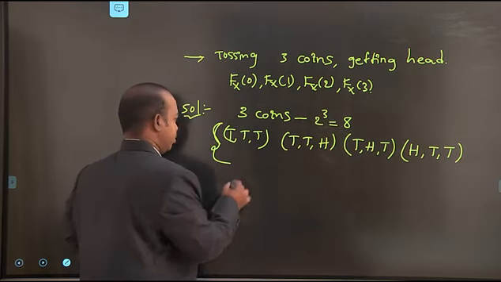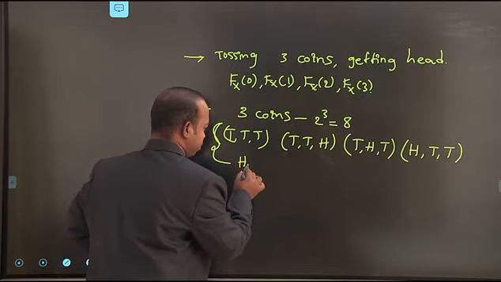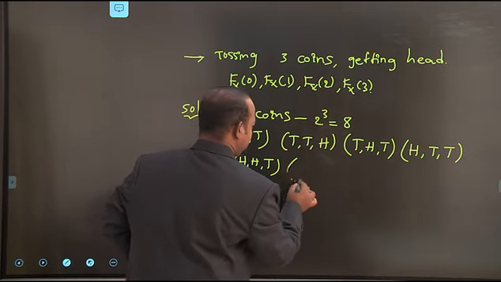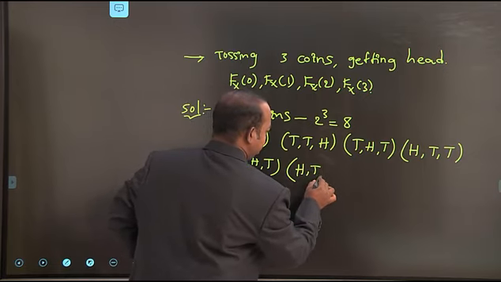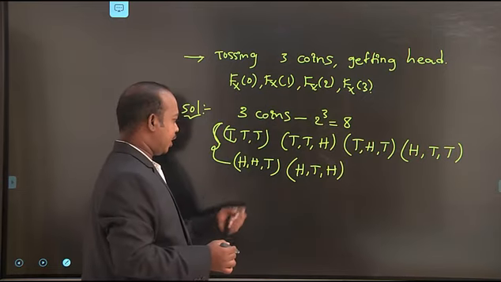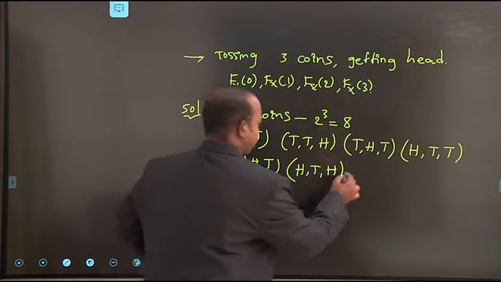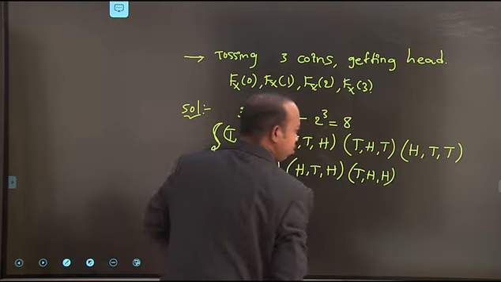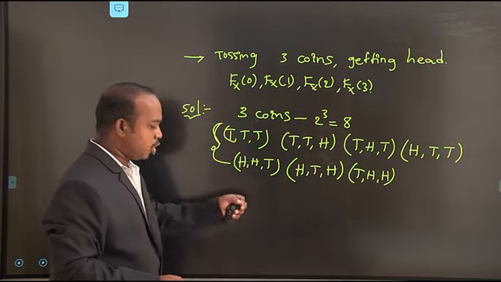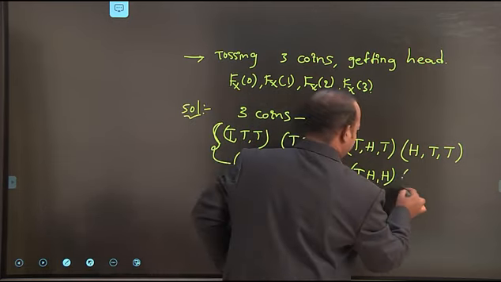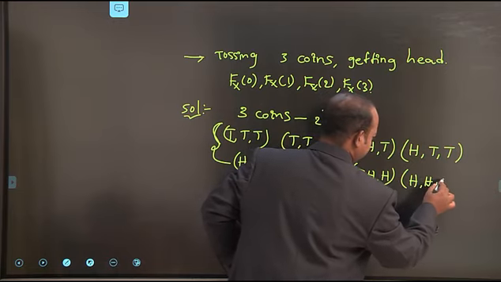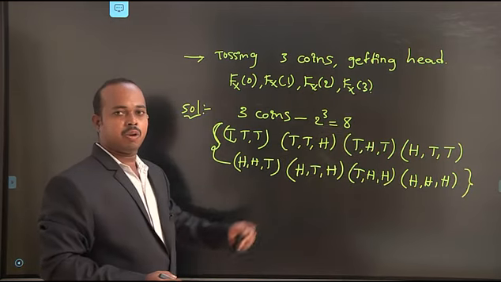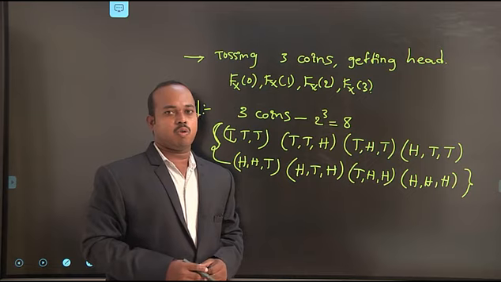Next we take 2 heads and 1 tail: 2 heads, 1 tail; and head, tail, head; then the tail position moves to the left, tail, head, head. The final possible outcome in this case is all heads. These are the 8 possible outcomes when tossing 3 coins.